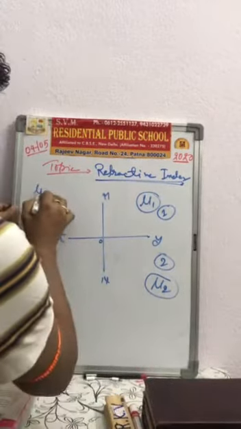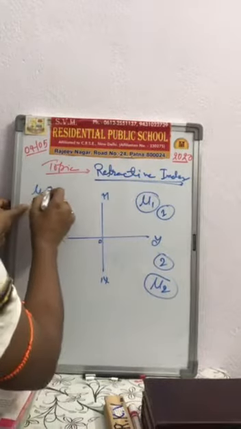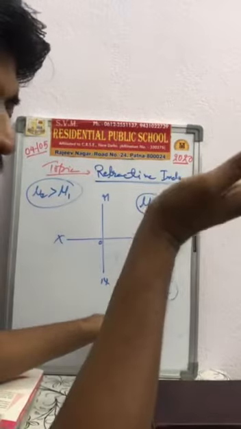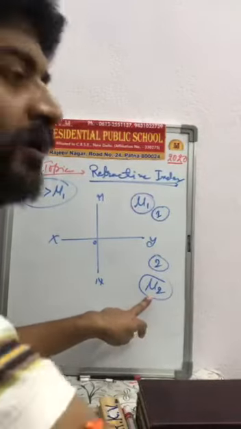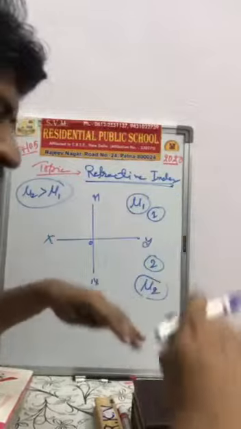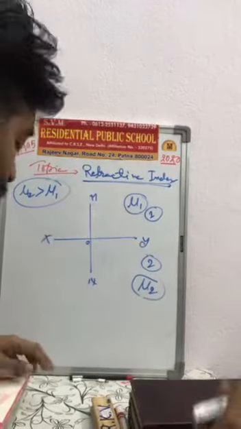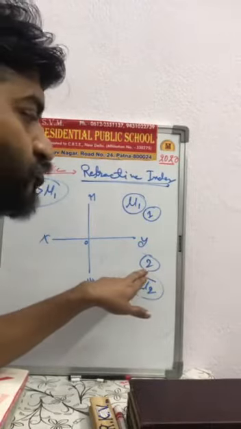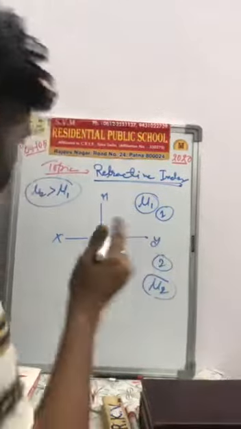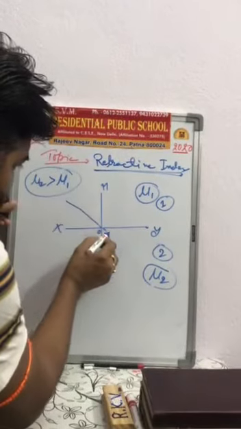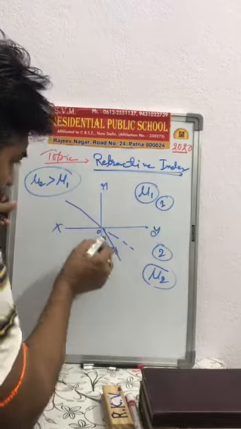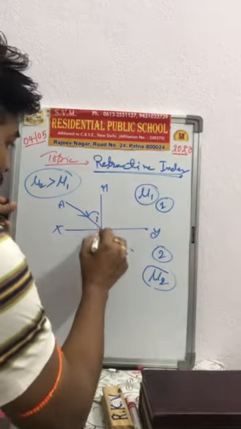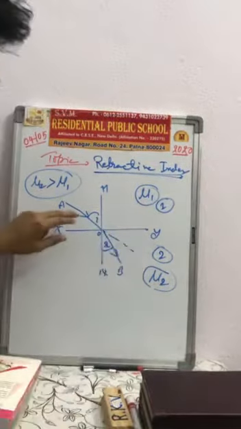Now if mu2 is greater than mu1, that means if the refractive index has a greater value, then that medium is denser, and if the refractive index has a lesser value, then that medium is rarer. So here mu2 is greater than mu1, that means we can say medium 2 is denser with respect to medium 1, and light passing from medium 1 to medium 2 moves towards the normal, AOB. Here is the angle I and here is the angle R.